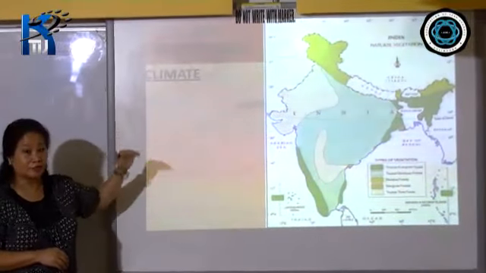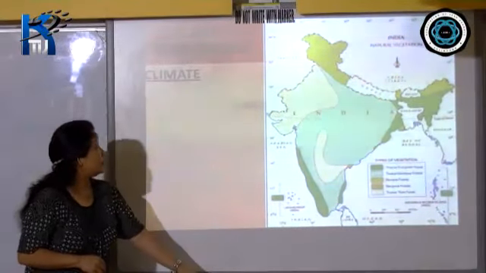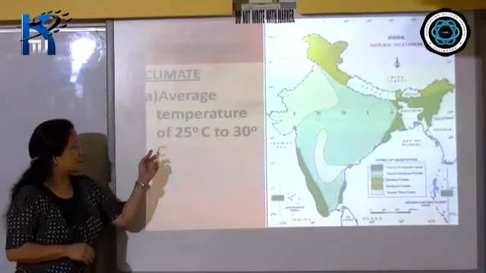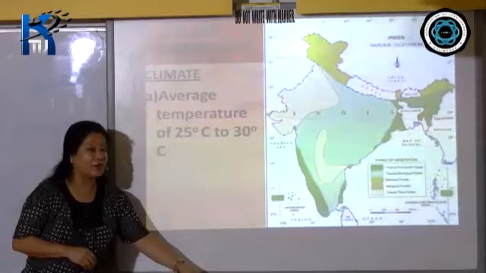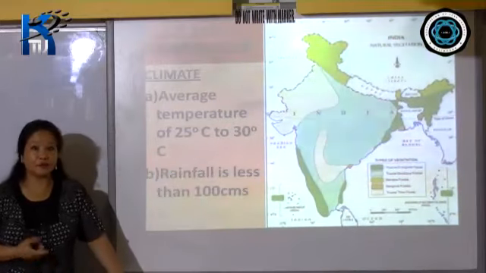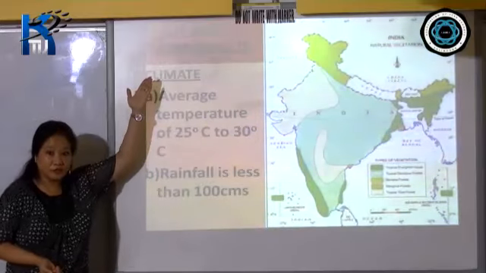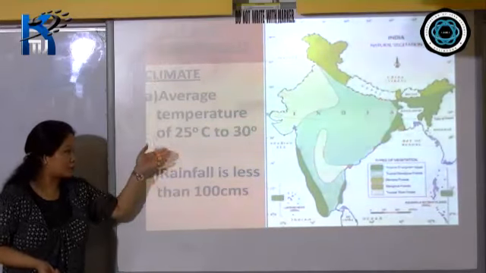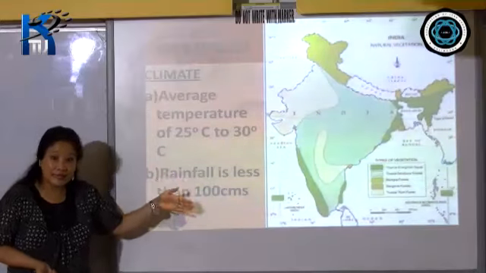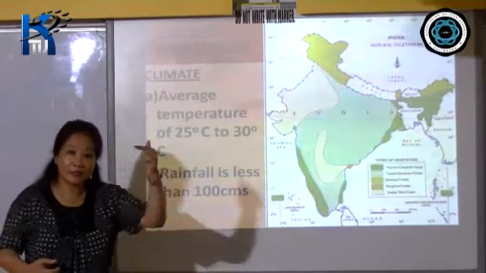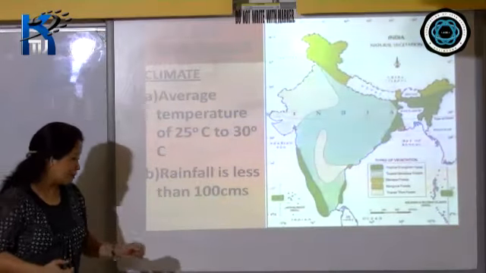Then we move on with the last one, which is on the variation of rainfall. The next one is thorn and scrub forest, where the temperature, which you see, again ranges between 25 to 30 degrees Celsius. And rainfall, compared to the desert vegetation, is a little more because the rainfall is less than 100 centimeter, whereas in desert vegetation, rainfall is less than 25 to 30 centimeters, right?